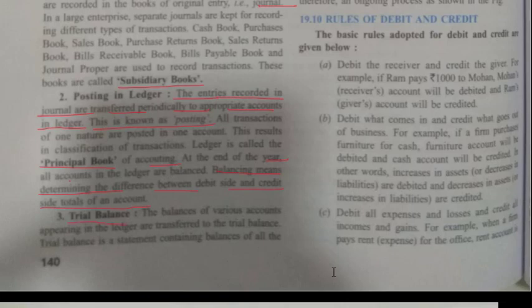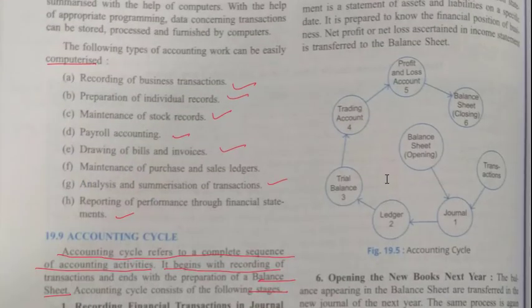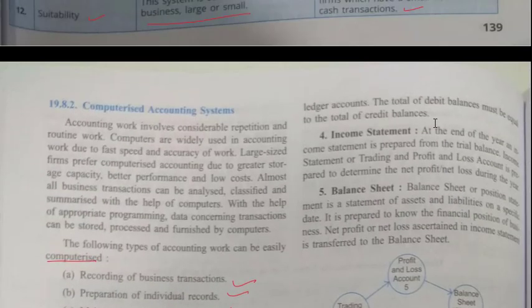The balances of various accounts appearing in the ledger are transferred to trial balance. Trial balance is a statement containing balances of all the ledger accounts. The total of debit balance must be equal to total of credit balance.